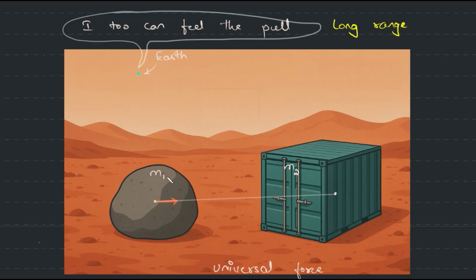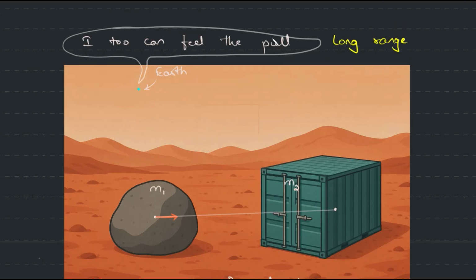But it follows the inverse square law. I too feel the pull, but it's very, very minute. Very small. The pull is very small. It's weak basically. The reason being it follows something called the inverse square law. So when it comes to fields, you have to be very thorough with this law. Let me explain this.